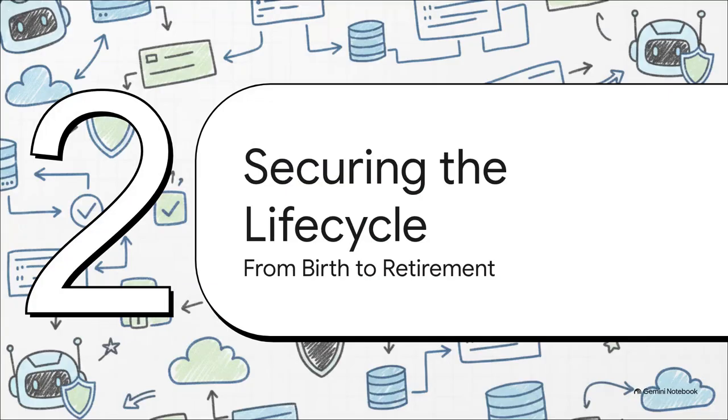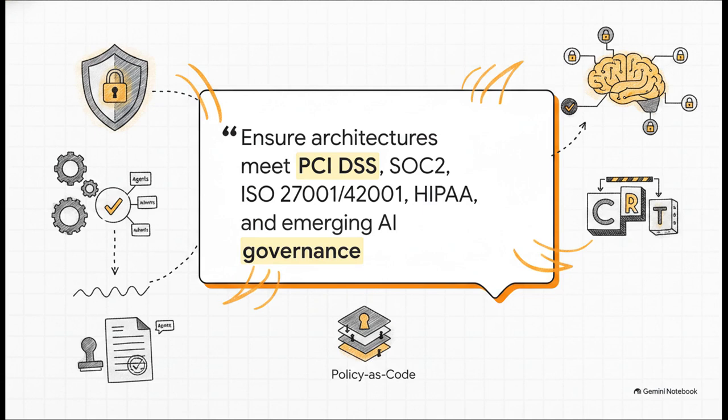Finally, securing the agent lifecycle. Bringing it all together, these three policy as code frameworks, least privilege, ephemeral credentials, and adaptive authorization, cannot just be applied as an afterthought. As a senior design authority, you have to embed them deeply into the agentic lifecycle, from birth right through to decommissioning. Because implementing full traceability across agent actions and privilege usage isn't just a cool technical best practice to stop threats, it's a strict regulatory and compliance mandate. Whether you're partnering with cyber, risk, or compliance teams, your AI identity architecture has to stand up to PCI DSS, SOC 2, ISO standards, and all the emerging AI governance laws.